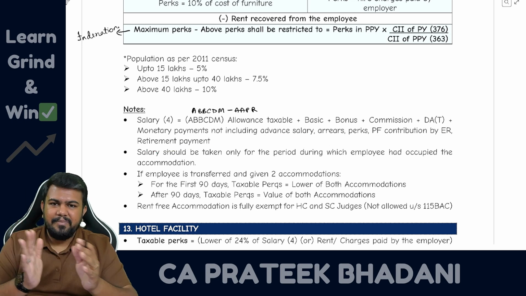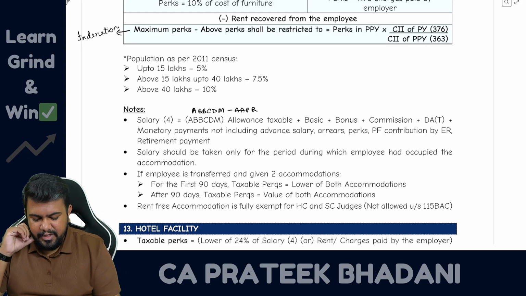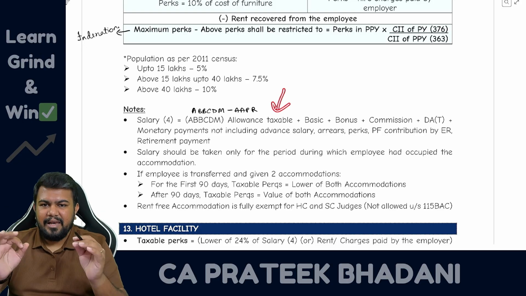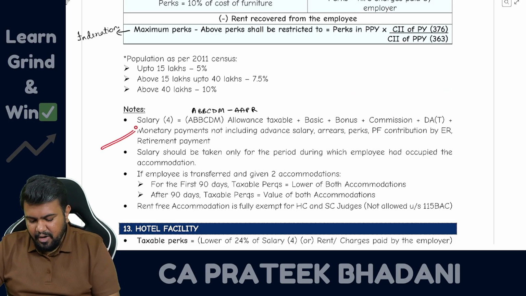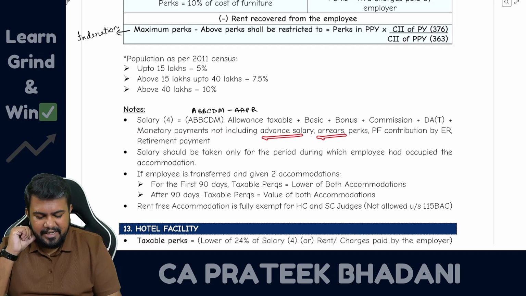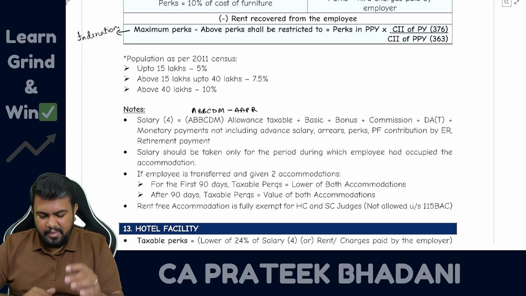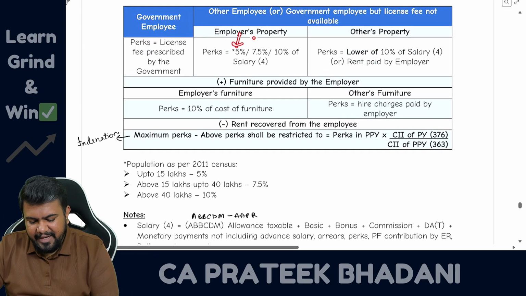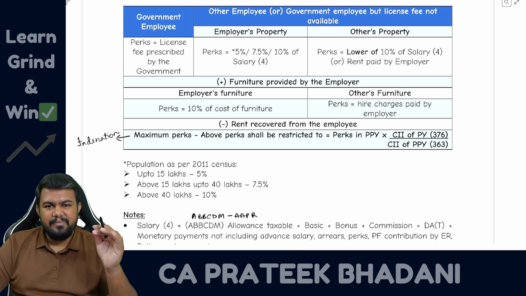This should not be included. So this definition you have to remember. Multiplied by 5%, 7.5% or 10% as the case may be, will be the value of the perquisite.